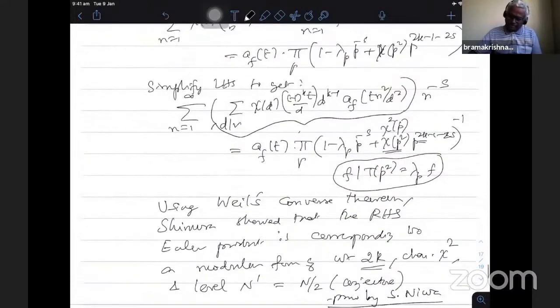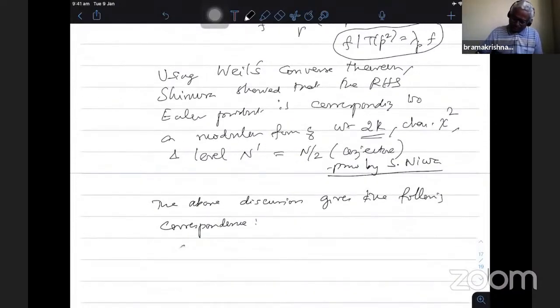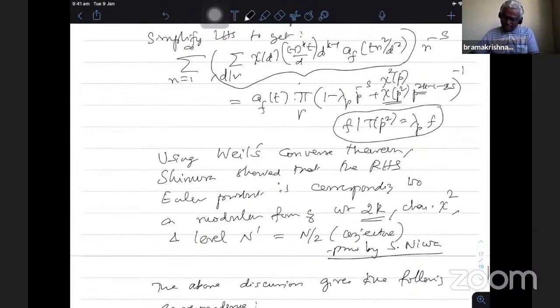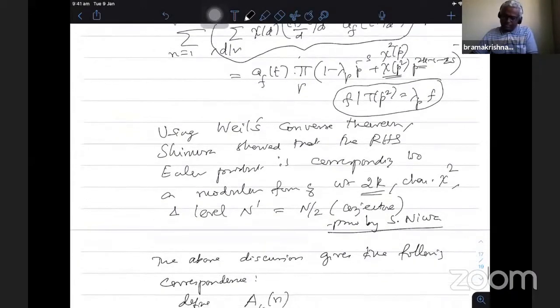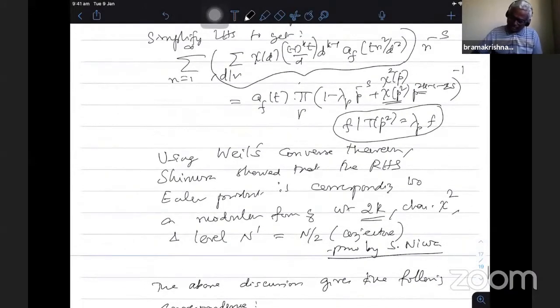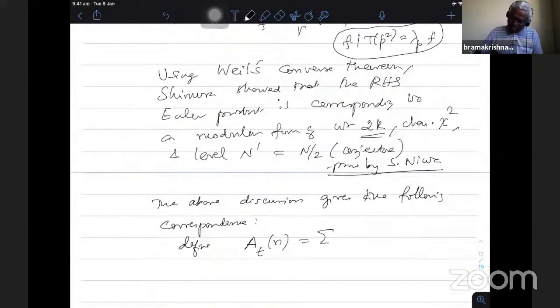First I define AT of n. Starting with t square free and the given f, I can also introduce f there, but anyway AT of n I call the summation over d dividing n of chi of d, minus 1 power k, t by d, d power k minus 1, AF of t n square by d square.